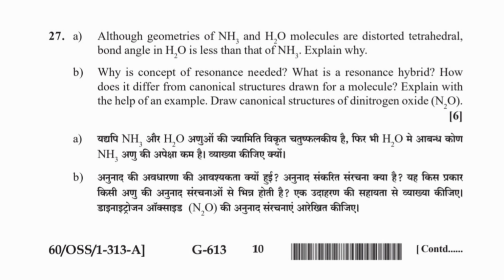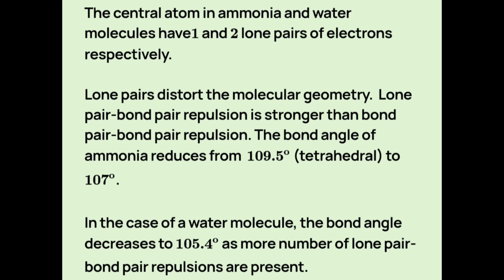Question 27a. Although geometries of NH3 and H2O molecules are distorted, the tetrahedral bond angle in H2O is less than that of NH3. Explain why. Answer. The central atom in ammonia and water molecules has 1 and 2 lone pairs of electrons respectively. Lone pairs distort the molecular geometry.